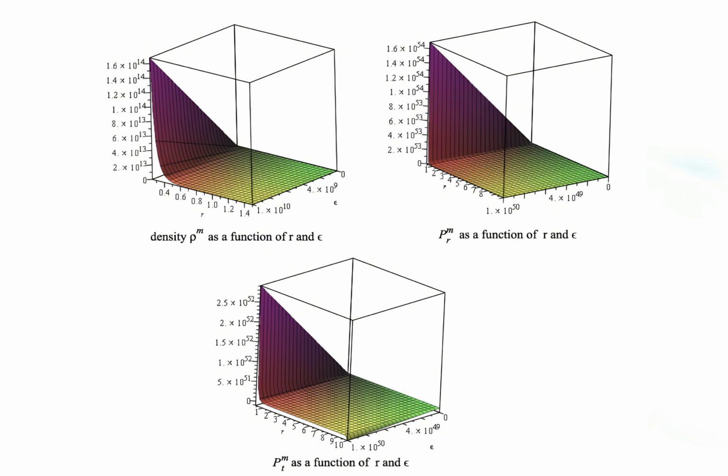Let us now turn to Figure 1. The density and the two principal pressure components, the radial pressure pr and the tangential pressure pt, are shown as three-dimensional surfaces as functions of the radius r and the Starobinsky parameter ε. The overall trend is clear. The quantities are maximal near the center and decrease smoothly as r increases. The parameter ε changes the overall scale of these profiles, with a particularly noticeable impact in the core region.